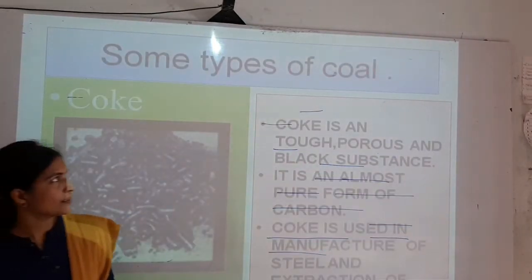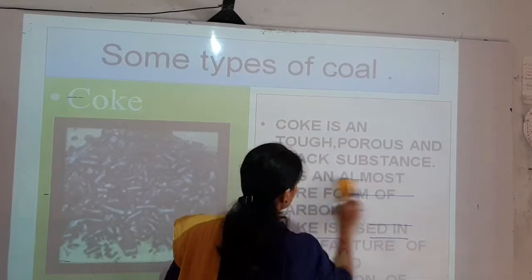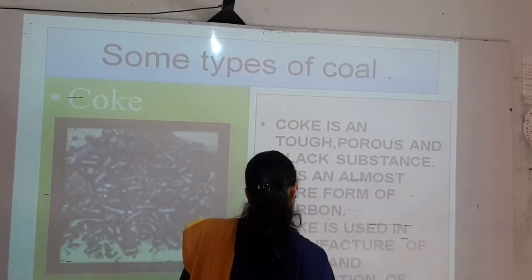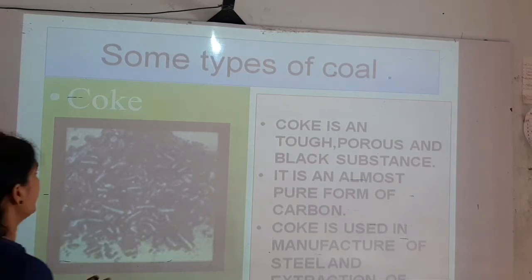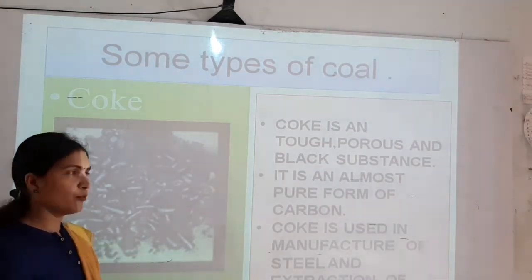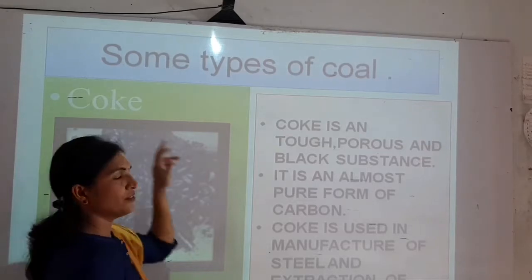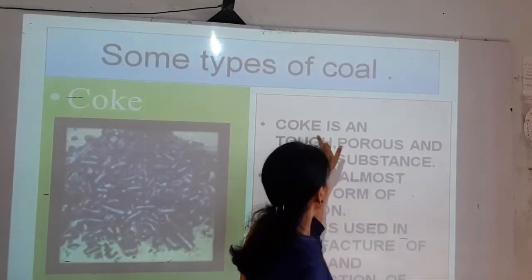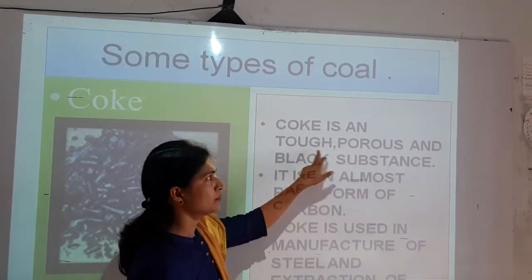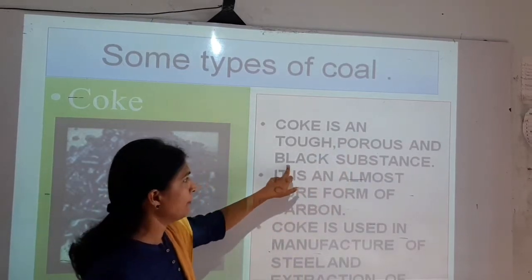The next point is some types of coal. There are some different types of coal. The first type of coal is coke. Coke is a tough, porous and black substance.